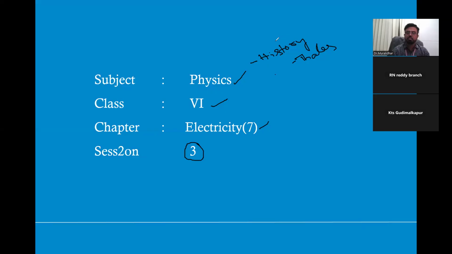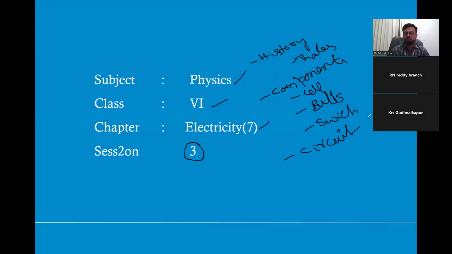Then the studies continued further by various scientists, starting from 600 BC till date. It may be Gilbert or it may be Ampere. So many scientists continued the study of Thales, and so many things were observed about electricity. When you see in the classes, we discussed the various components of electricity. We discussed what is a cell, what is a bulb, what is a switch, and the introduction to the electric circuit.